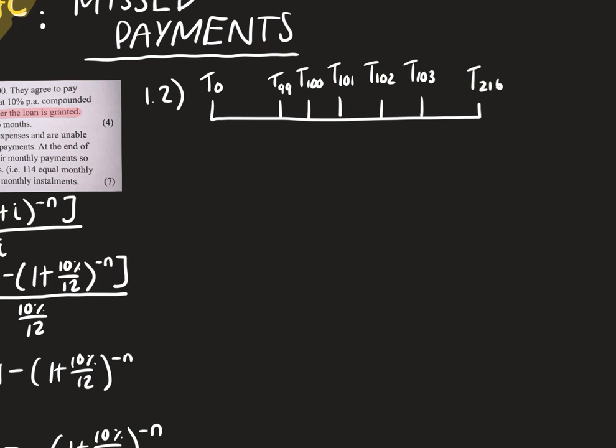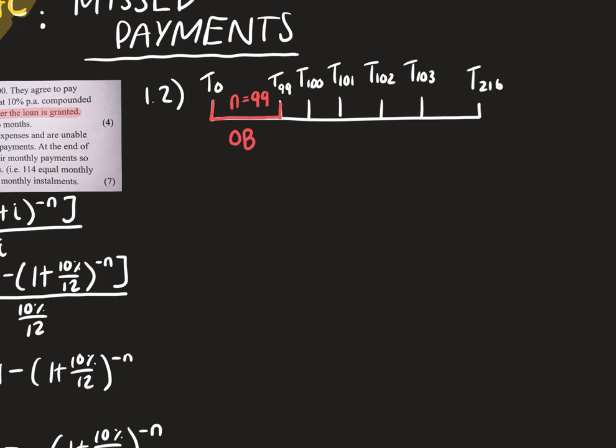So what's happening here, and I'm going to use a bit of color. What we're going to first do, guys, is work out what our outstanding balance is after the 99th payment. So n is equal to 99. Why am I doing that? Because I want to figure out, okay, I've been good. I've paid 99 payments up until the point where I was in a bit of financial difficulty and I can't pay more. So I want to know, immediately after that 99th payment, how much do I still owe the bank? That would be your first step.